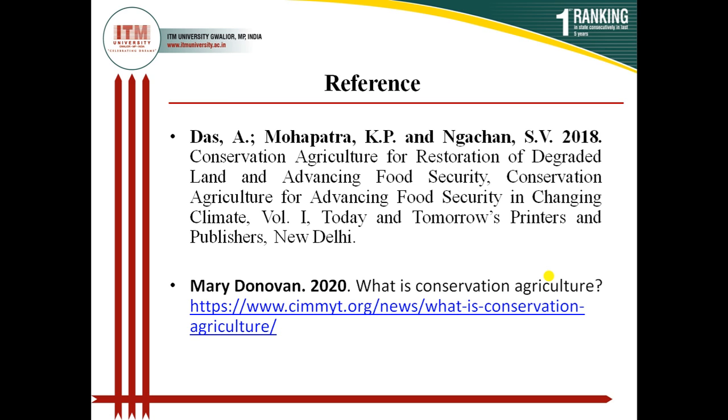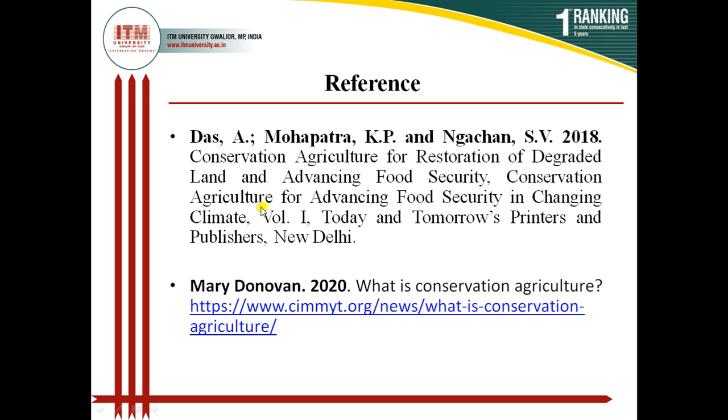For more understanding of this topic, you can go through these two articles. One is a chapter, Conservation Agriculture for Restoration of Degraded Land and Advancing Food Security. This chapter is in the book Conservation Agriculture for Advancing Food Security in Changing Climate.